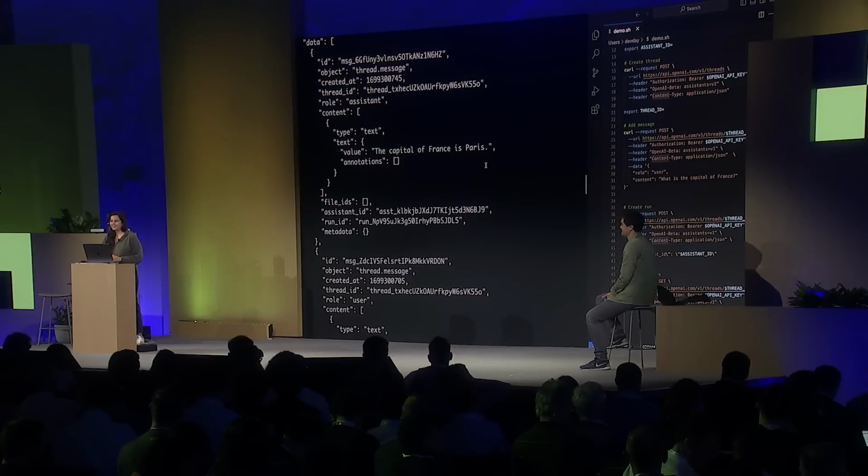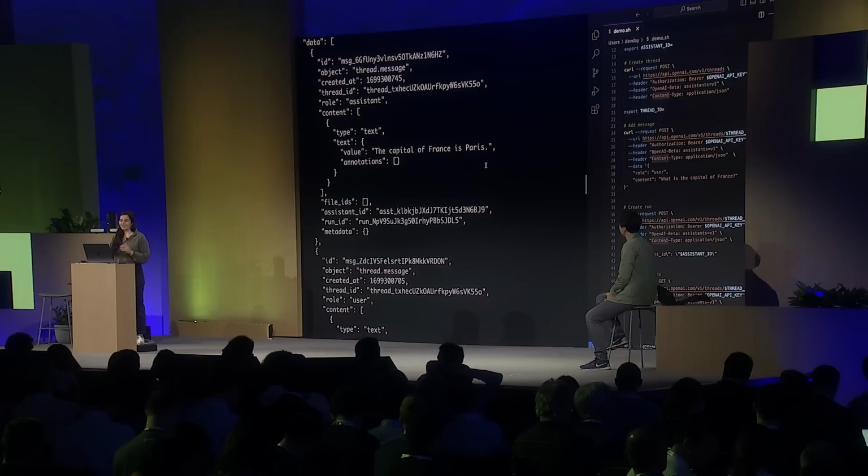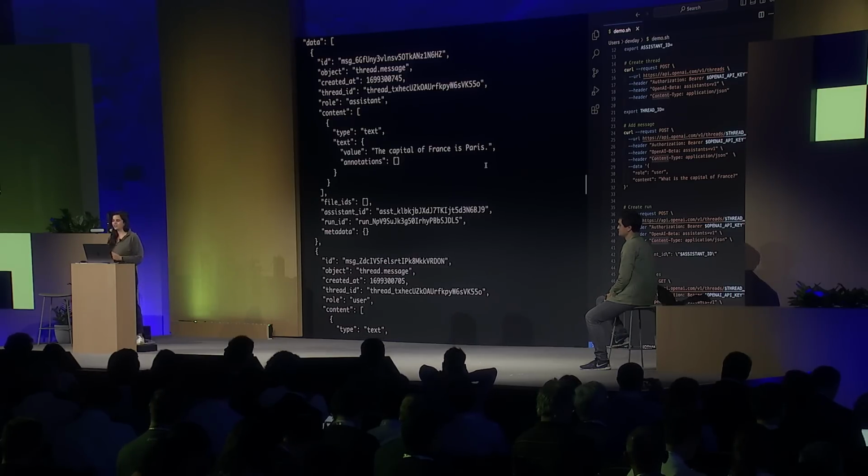Great. So these are the basics of the API, and now let's move to what I'm most excited about, which is how it can power your application with tools. One of the most useful parts of assistants is their ability to leverage tools to perform actions autonomously. Code Interpreter is a tool that is hosted and executed by OpenAI. When I enable Code Interpreter in my assistant, I can expand its capabilities to include accurate math, processing files, data analysis, and even generating images.